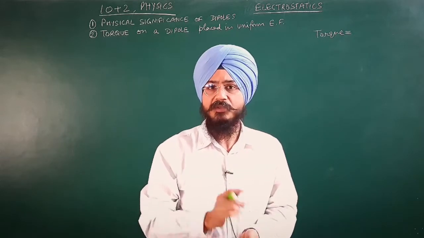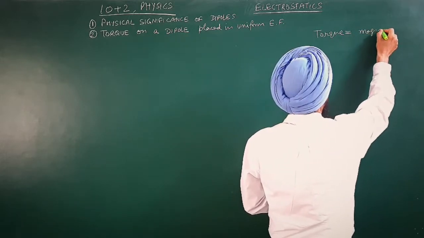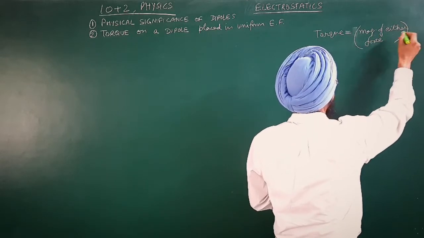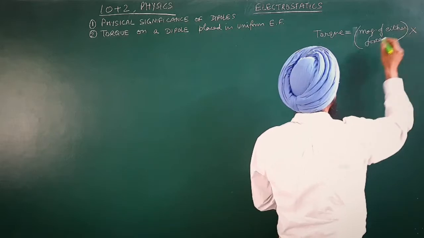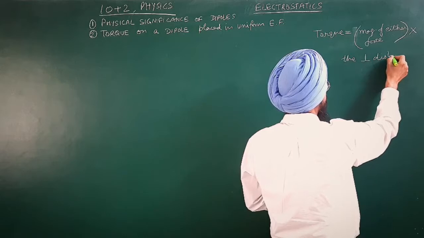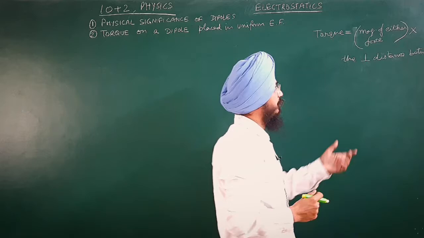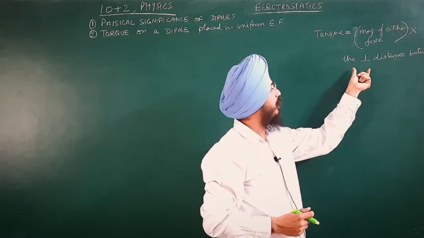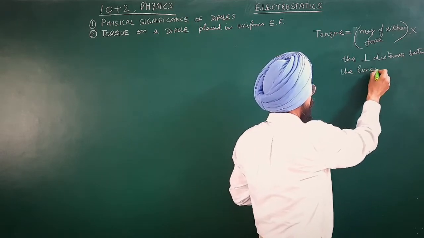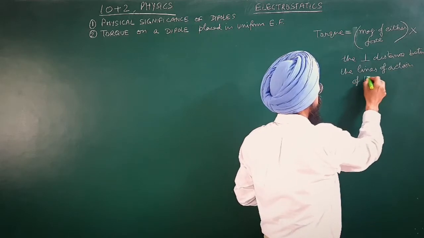First, the magnitude of either force, multiplied with the perpendicular distance between the lines of action of two forces.